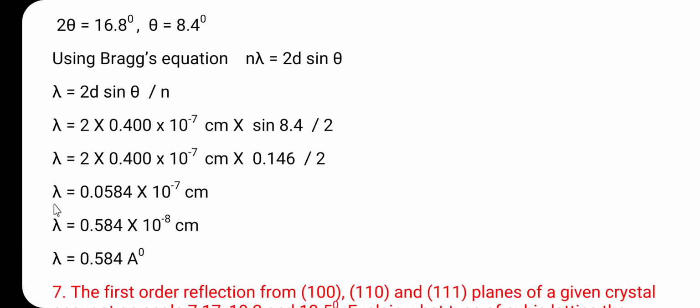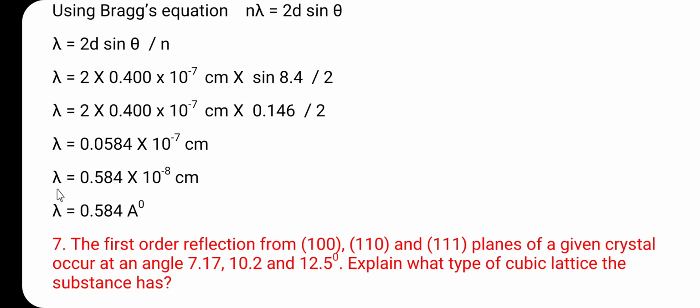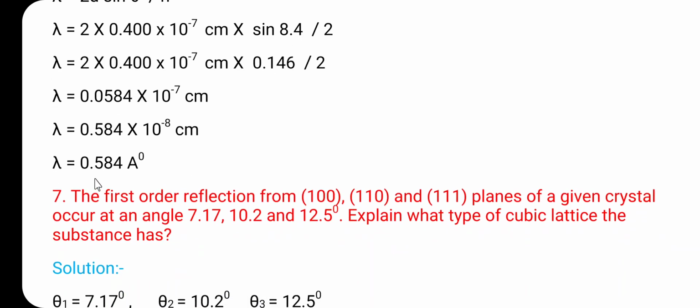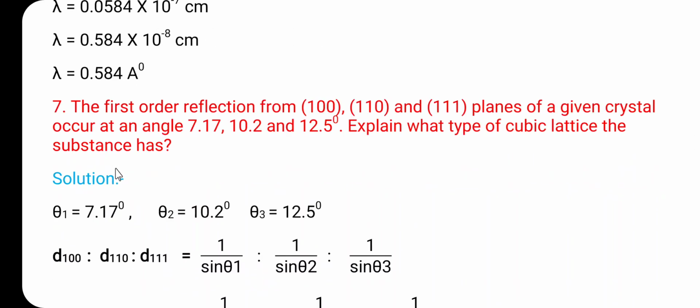So here the value of lambda is 0.0584 into 10 raised to minus 7 centimeter. This can be rearranged: lambda is equal to 0.584 into 10 raised to minus 8 centimeter, and finally the value of lambda is 0.584 angstrom. So this is the final answer. Then the seventh problem. The first order reflection from the 100, 110 and 111 planes of the given crystal occurs at angles 7.17, 10.2 and 12.5 degree.